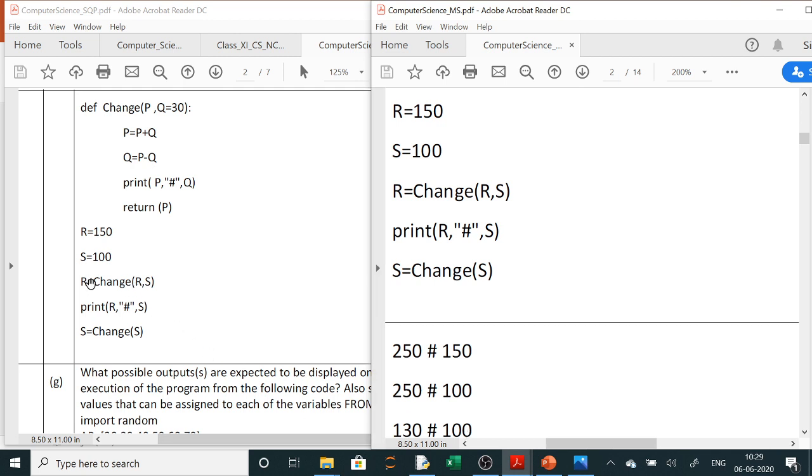Clear? So we are calling it once. You are going with the values of R and S. You are changing the values. You are printing. You are returning the value of P. P is assigned to R. R is taking the value of P. Then you are printing R and S. And here again it is calling with only one value. So when one value is passed, then the second one, Q, will take the default value 30 and it will execute with the value 30.